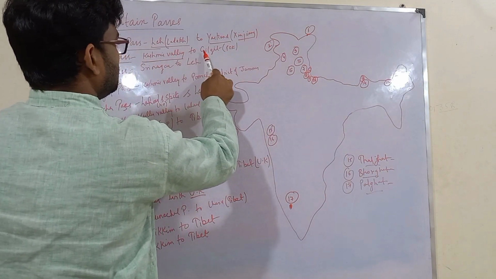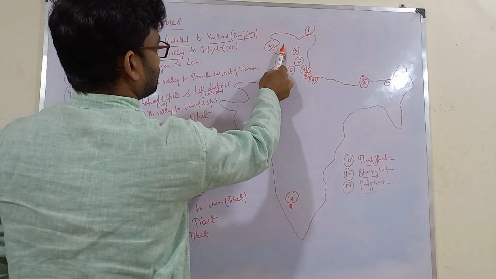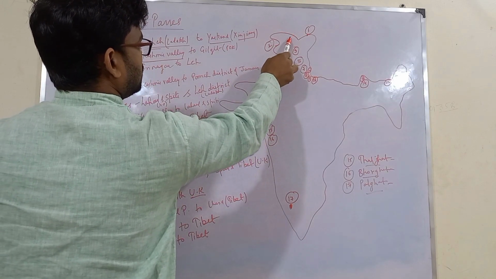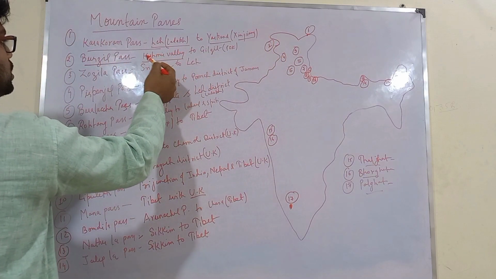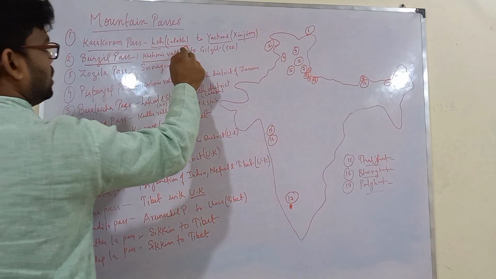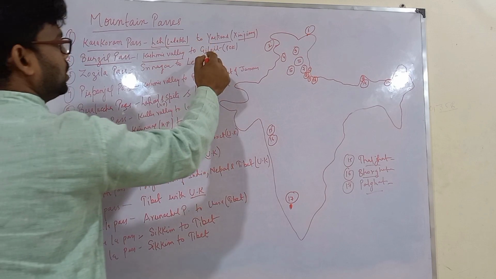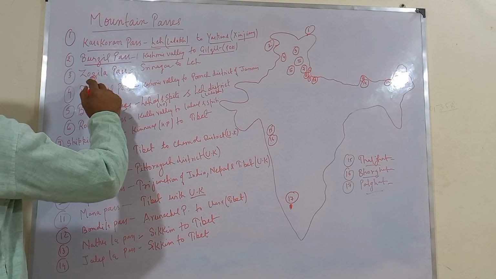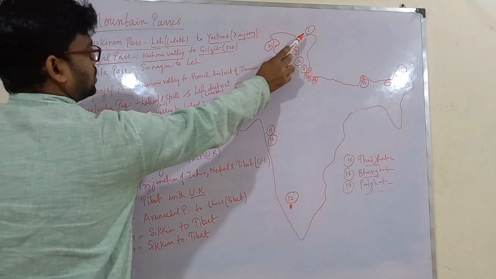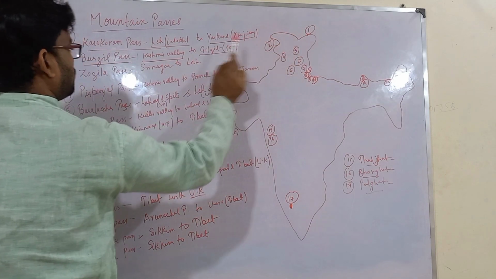It connects Kashmir Valley to Gilgit POK, means Pakistan occupied. We know that this portion is POK, Pakistan occupied Kashmir. So it connects the Kashmir Valley of India, means Jammu and Kashmir, to Gilgit portion of Pakistan occupied Kashmir. It is here, means next, just below this Karakoram Pass.